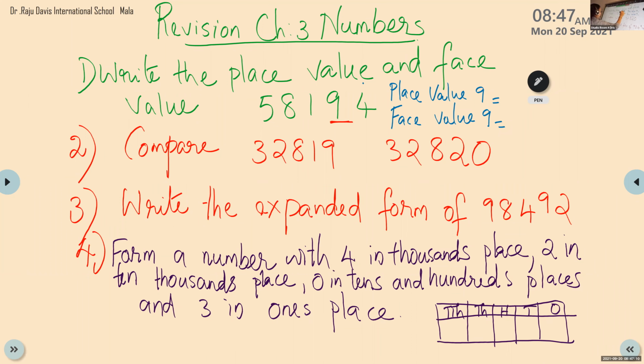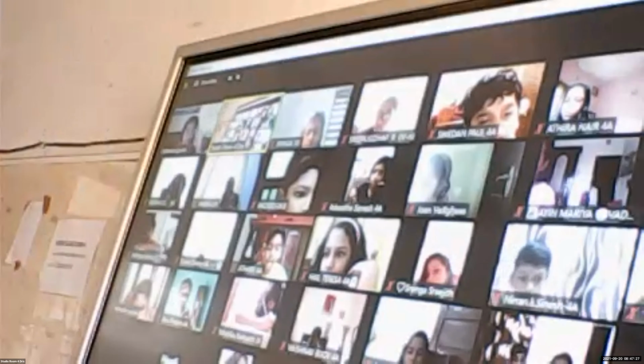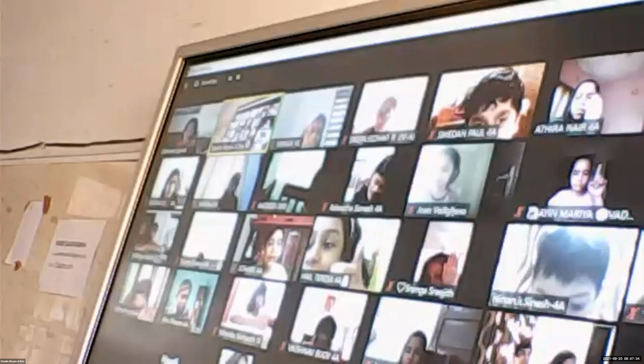So children, if you have any doubt, first before writing, you just need to write the place values on top of the numbers. How many children not completed, children? Last question only. All of you completed question 1, 2, 3, yes? Yes, ma'am. Okay, those 1 or 2, maybe they joined late. All others might have completed, yes?